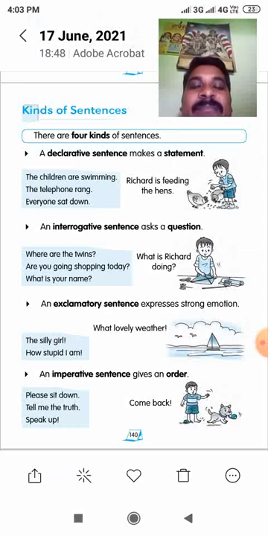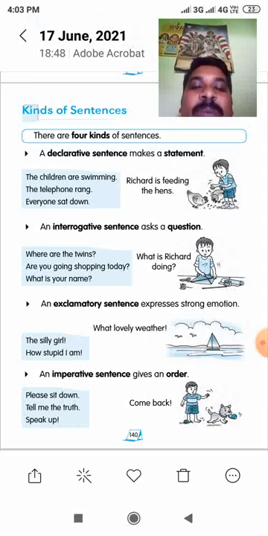What is your name? If anybody asks, what do you have to say? You have to say your name. You should not say yes or no. Do you know the difference between WH question type and yes or no type question? Okay. So I thought you understood well. The next sentence.